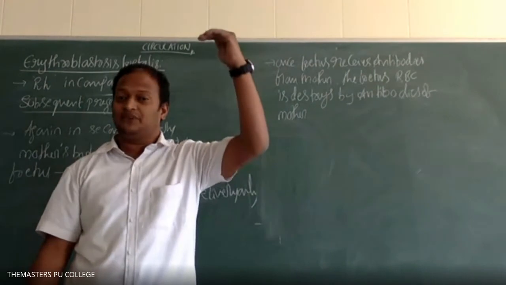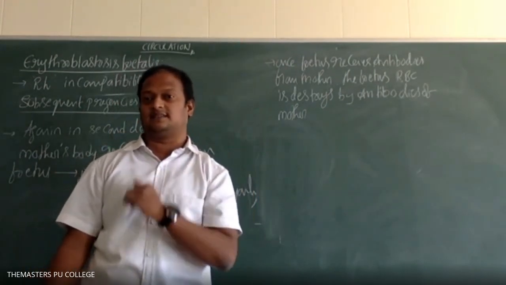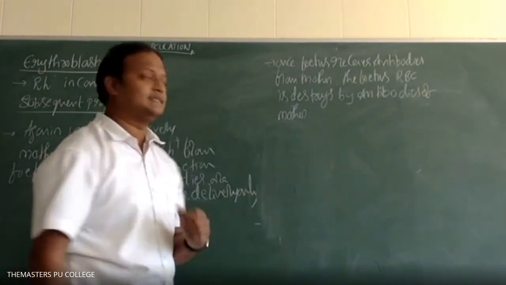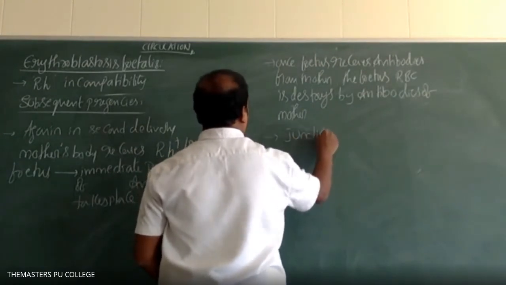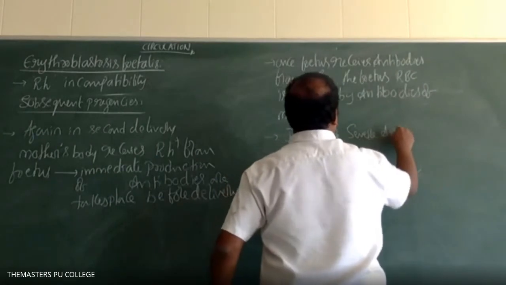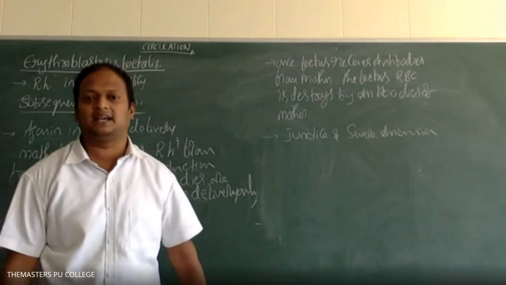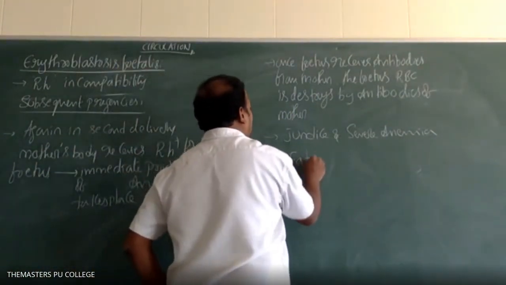So in the fetus, the number of RBC is going to decrease. The count of RBC decreases. This causes jaundice and severe anemia also. Severe anemia is nothing but the number of RBC decreasing, and it leads to fatal cases also.